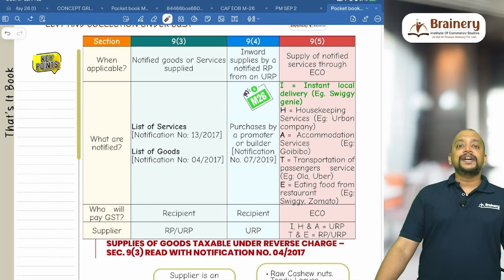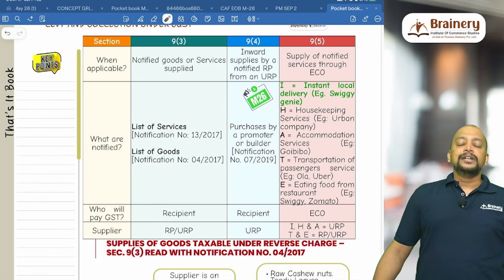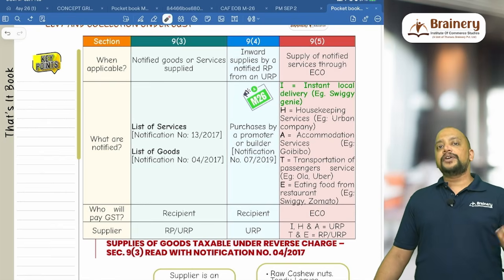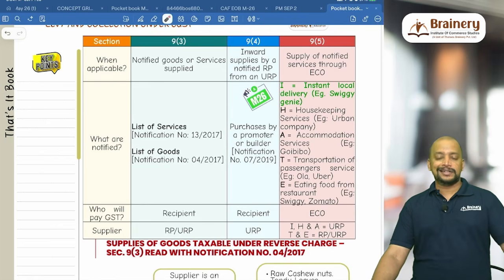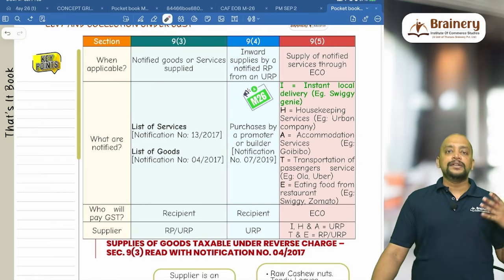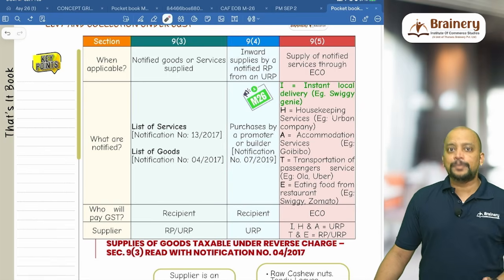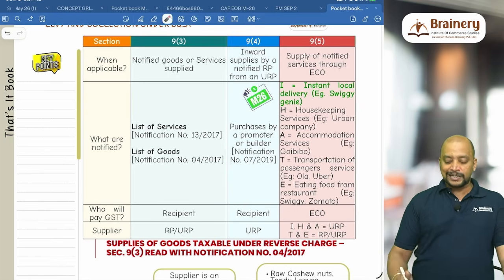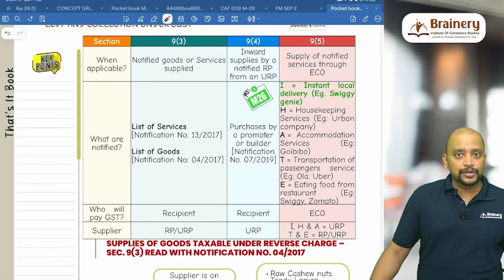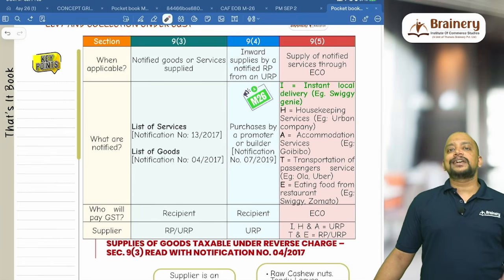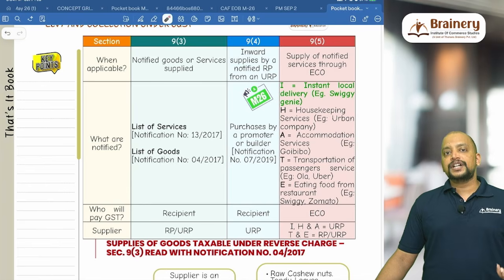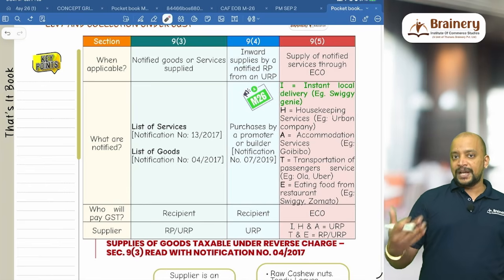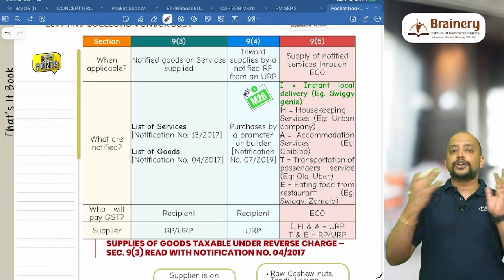T for transportation of passenger service. Transportation of passenger service by any motor vehicle, like we have Rapido or Ola, Uber, etc. In that case, the supplier will be the driver, these platforms are the e-commerce operators, and the recipient will be the passenger. Liability to pay GST is on the e-commerce operator. And E for eating food from a restaurant, Swiggy, Zomato. In that case, the supplier will be the restaurant which will be selling food through the e-commerce operator, and the e-commerce operator will pay GST, not the customer, not the supplier.